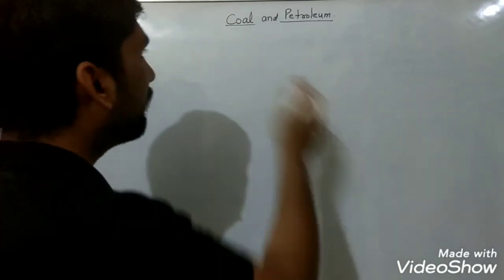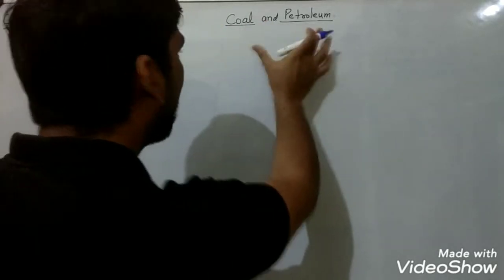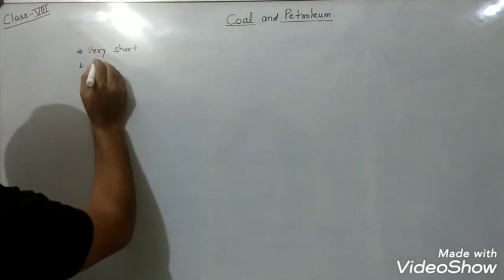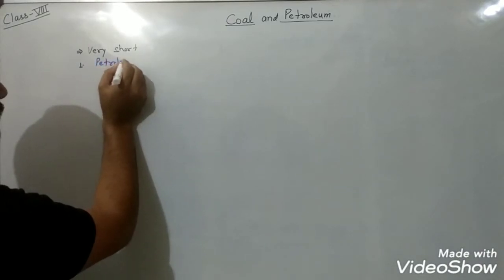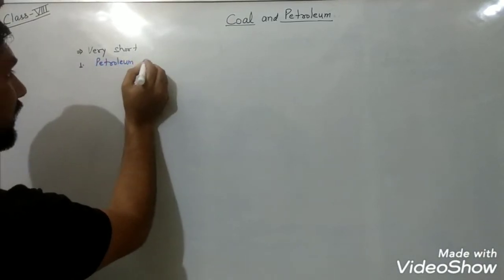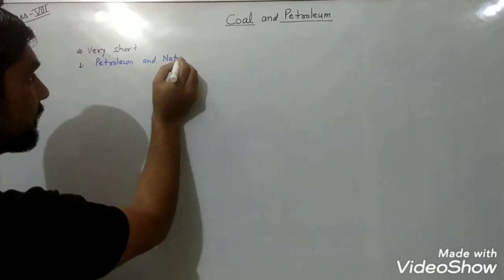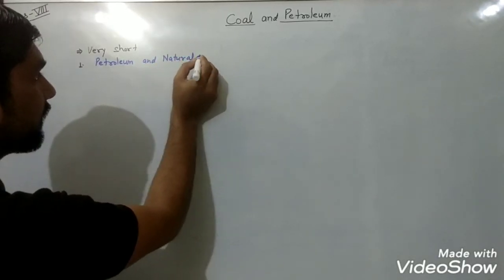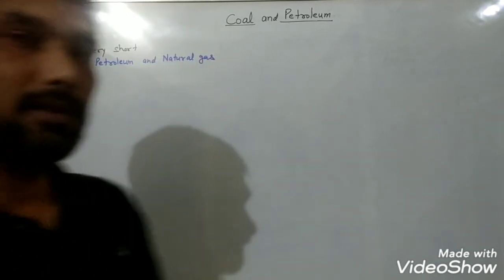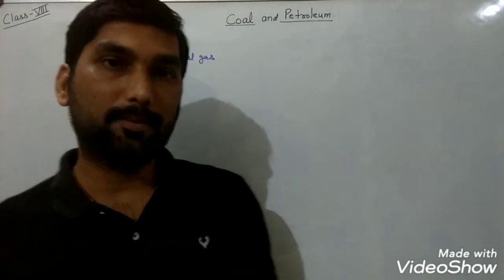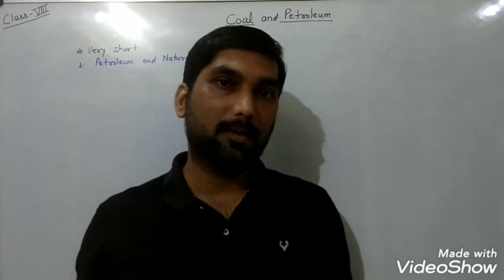So we have to tell two names other than coal, and that is, you can say, petroleum and natural gas. So these are non-coal minerals, and you can also provide examples of metals and non-metals because they are also minerals.